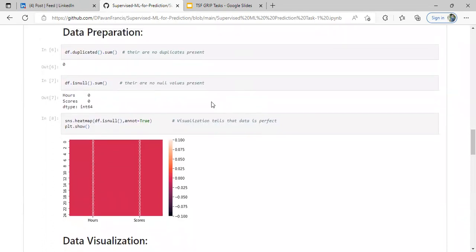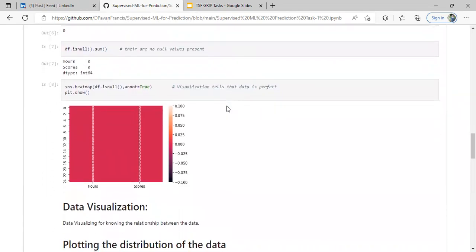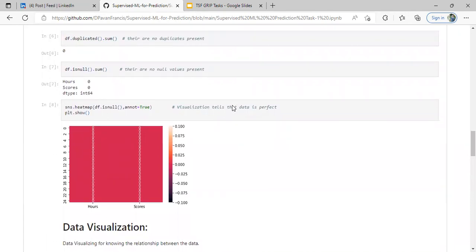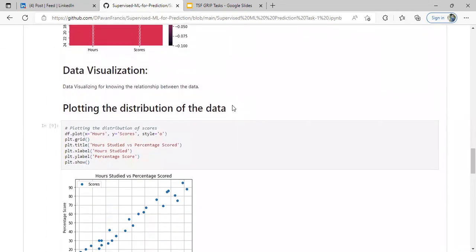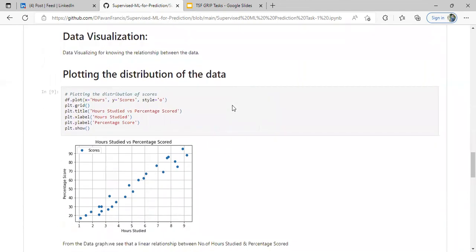For data preparation, we are checking whether duplicates and null values are present. After verifying with a heat map visualization, we conclude that there are no null values and no duplicates in this data. After that, we are visualizing the data to know the relationship between the variables, plotting the distribution of the data.